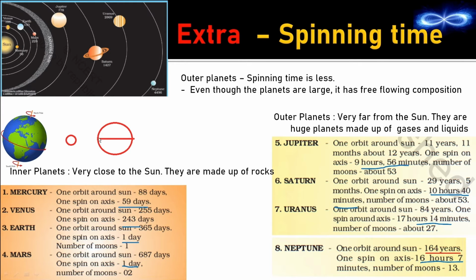So one complete rotation means this part should move and it should reach here, it should move further and it should come again to this position. That is when one complete rotation takes place. Now if this body is moving, how is it moving? I have told you one single body has got several molecules within it. So this body, this solid body is packed with several molecules within it. So this molecule will have to travel this entire diameter twice and reach here, and then one rotation is completed. So that means the maximum time will be taken by this segment, the segment which is lying near the equator.